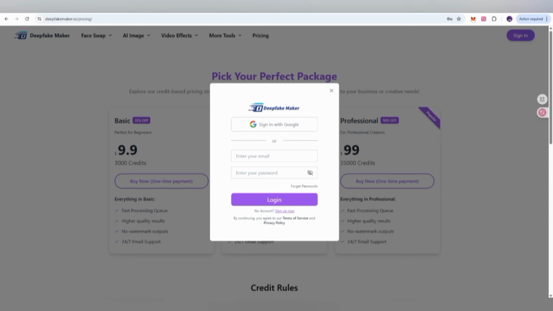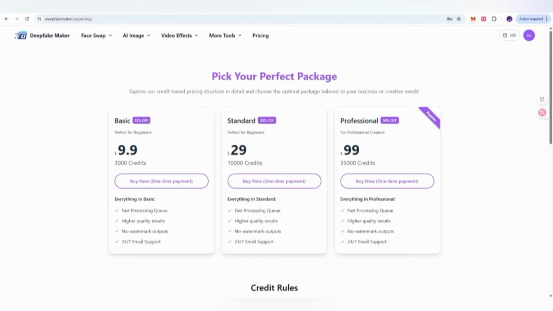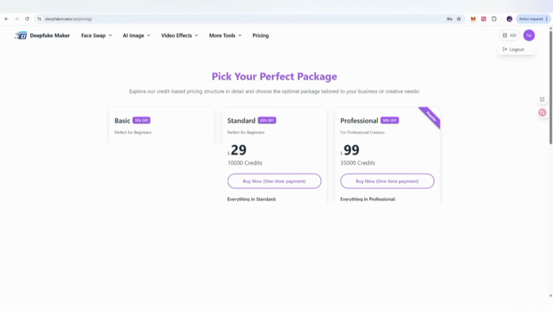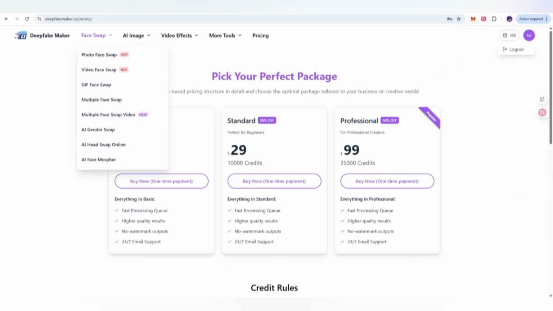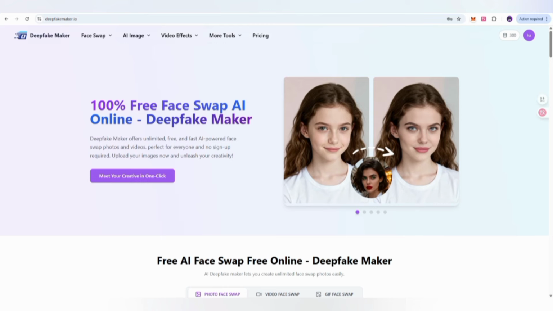How you will join it: you can use the Google account, email, or password. You can easily sign in, and your account will be given here as mine. Like 300 credit have been given to me. Now I am going to give you details here, like video face swap, but first of all I want to show the photo swap.